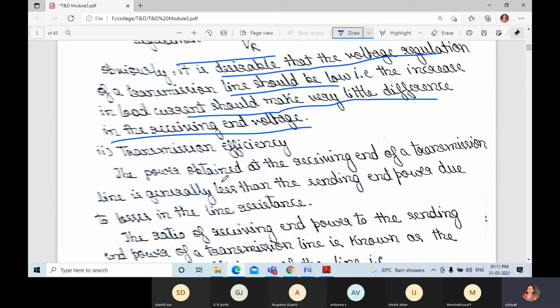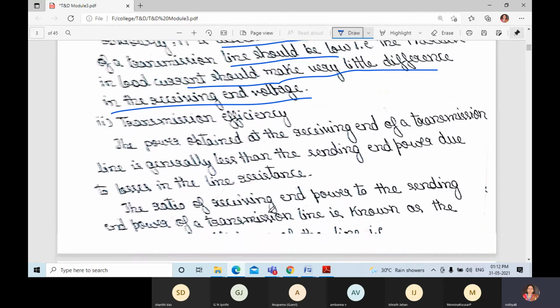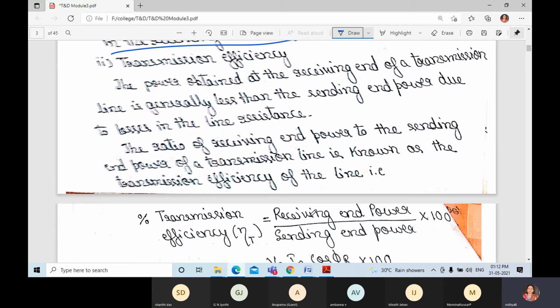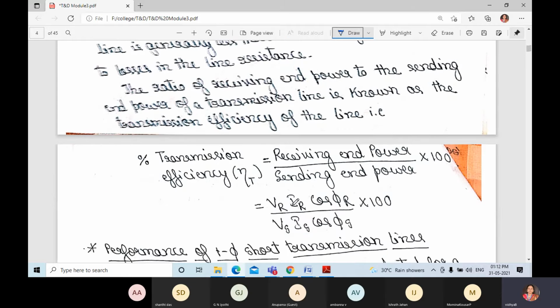Next is the transmission efficiency. Efficiency is output divided by input into 100. The power obtained at the receiving end of a transmission line is generally less than the sending end power due to losses in the line resistance. So efficiency is receiving end power divided by sending end power into 100, that is Vr into Ir cos phi r divided by Vs into Is cos phi s, into 100. This is the receiving end power and this is the sending end power.